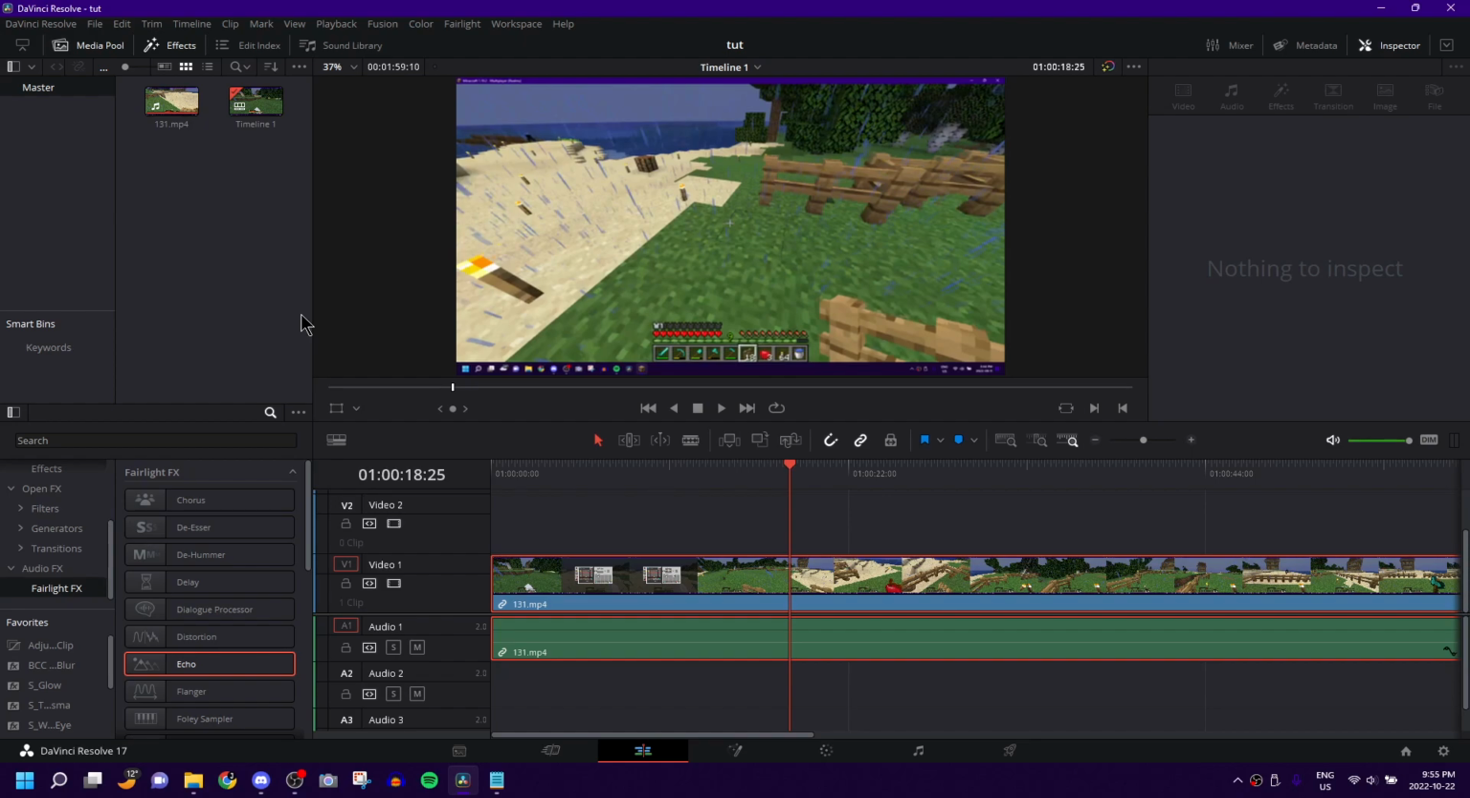Guys, welcome back to another DaVinci Resolve editing tutorial. Today I'm going to show you how to transform the size of any clip or any image in DaVinci extremely easy. This is something for beginners who don't maybe understand DaVinci quite yet. We've all been at that point before.